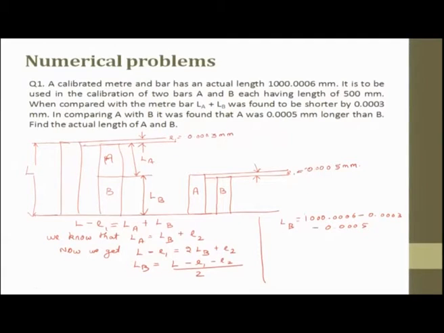So, the whole thing divided by 2. So, what we get? LB equal to, now this becomes